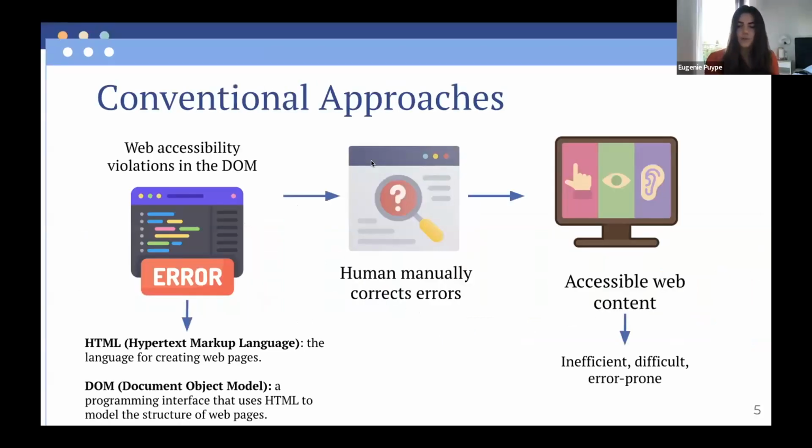The conventional approaches for web accessibility usually involve manual auditing of code to identify violations, and then human editors correcting the errors to make the content accessible. This process requires extensive time and resources. It is inefficient, difficult, and very error-prone. A better solution is needed to automatically detect and correct violations to create accessible web content.